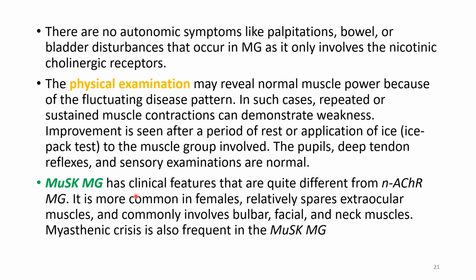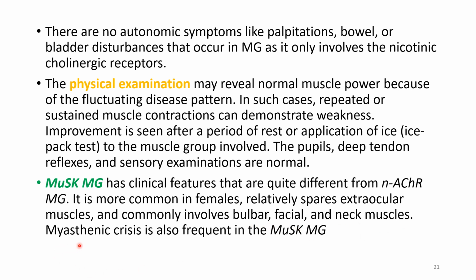MuSK myasthenia gravis has clinical features that are quite different from nicotinic acetylcholine receptor myasthenia gravis. This MuSK type is more common in females and relatively it spares the extraocular muscles. Okay, so it spares the extraocular muscles and it commonly involves bulbar muscles, facial muscles and neck muscles.